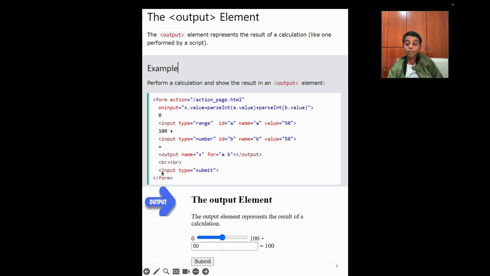Here we have the input type of submit but no value of submit. Since you could just write input type of submit, and Visual Studio Code will instantly know there is the input type of submit, so the value should also be submit. Now let's go to Visual Studio Code to visualize this.